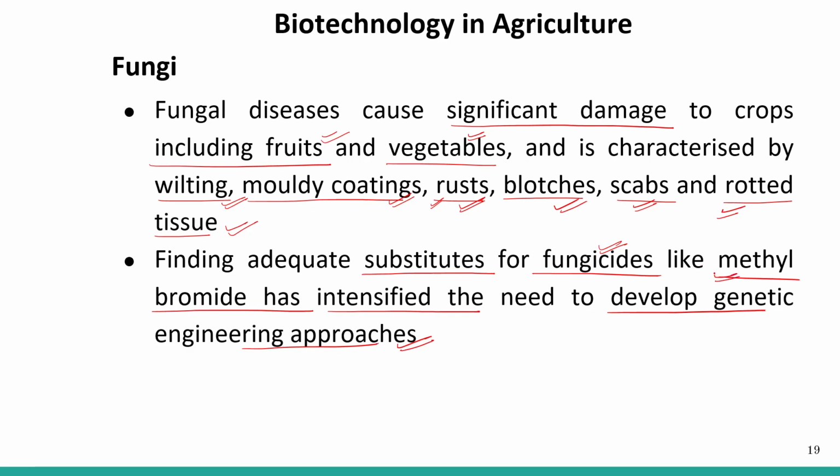Methyl bromide. Its use has taken our minds towards the genetic engineering approach. So why can't we develop a crop based on genetic engineering that can get rid of these different fungal diseases?